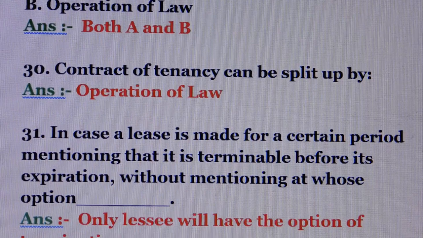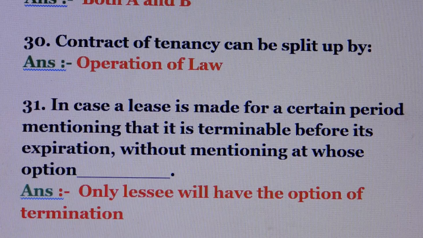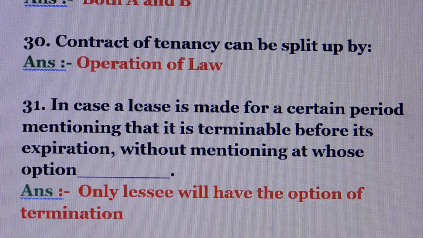Question number 31. In case a lease is made for a certain period, mentioning that it is terminable before its expiration, without mentioning at whose option, answer is, only lessee will have the option of termination.